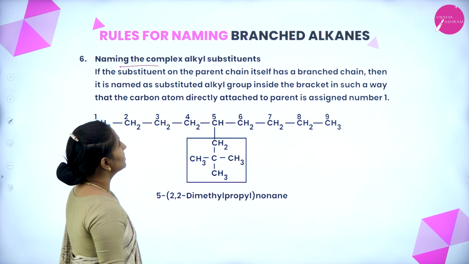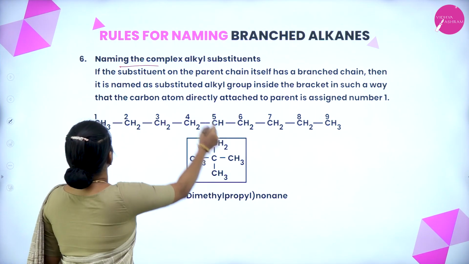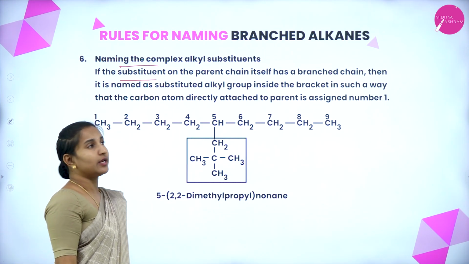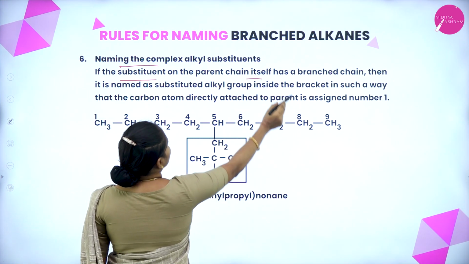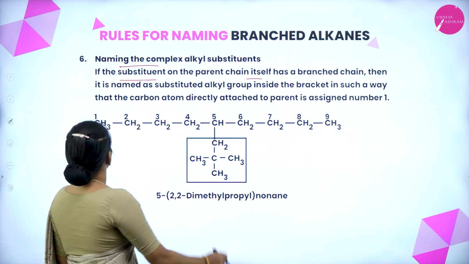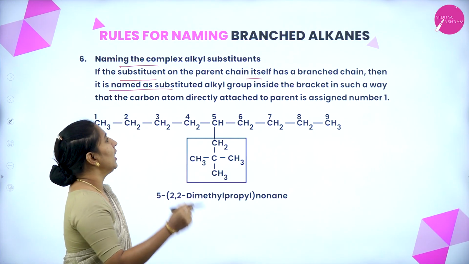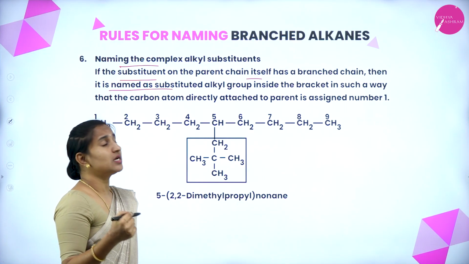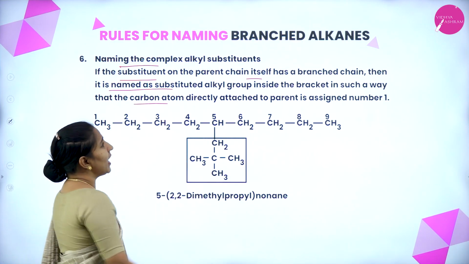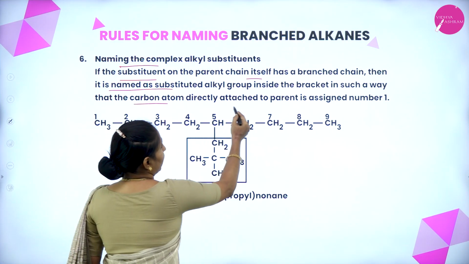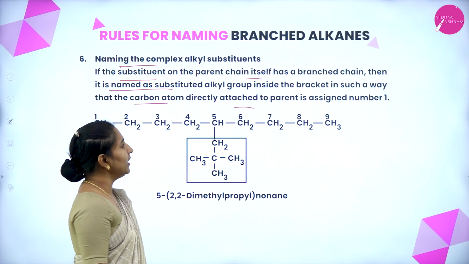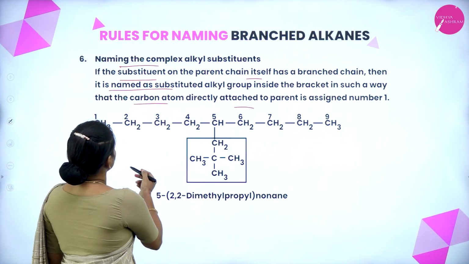Naming the complex alkyl substituents. If the substituent on the parent chain itself has a branched chain, then it is named as a substituted alkyl group inside brackets, in such a way that the carbon atom directly attached to the parent is assigned number 1.